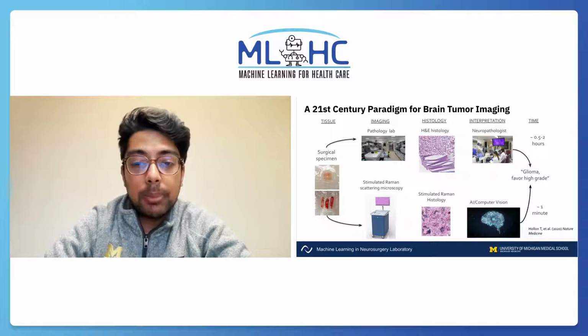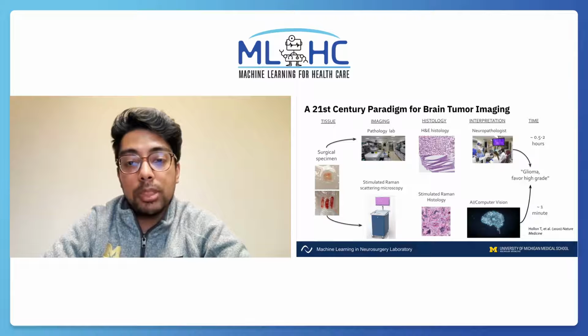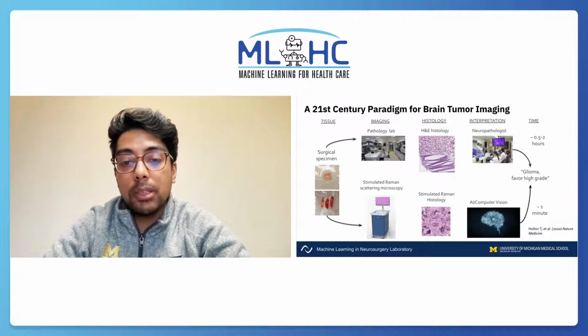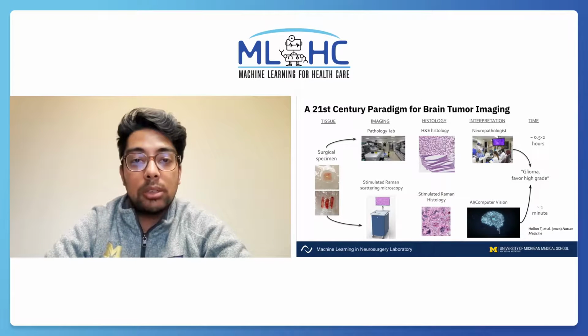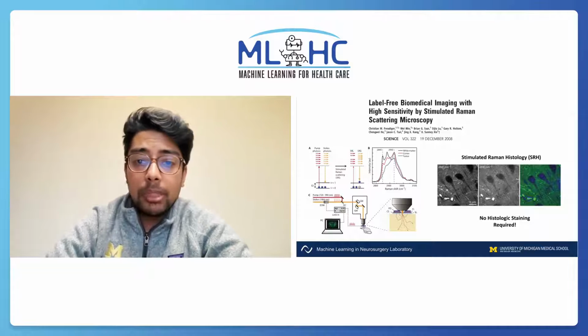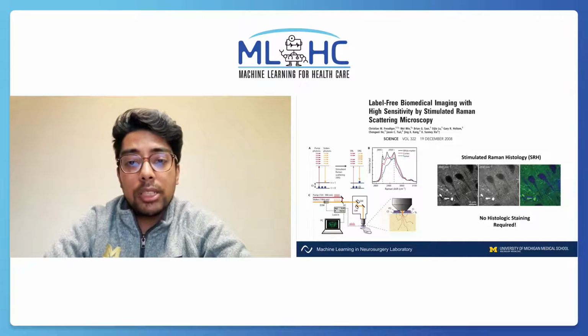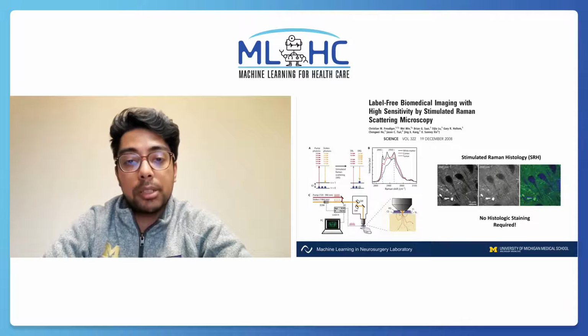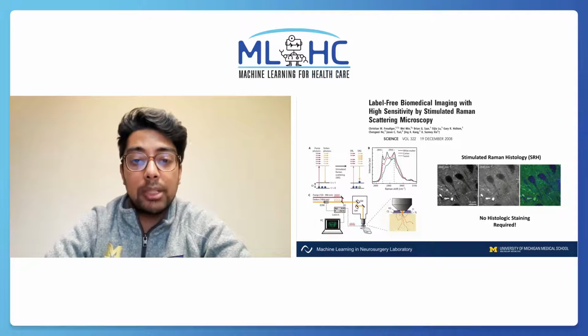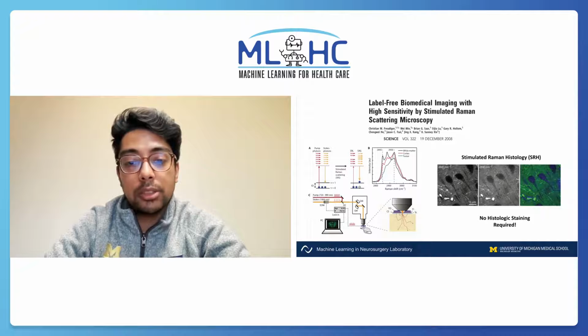Our prior lab work has proposed a streamlined workflow using optical imaging, specifically stimulated Raman microscopy, and AI-based computer vision to make the diagnosis in under a minute. Clinical SRH microscopes are already being used by neurosurgeons at multiple clinical sites. Stimulated Raman spectroscopy works by shining a laser on the sample and then measuring intensities at specific wavelengths that correspond to various biomolecular compositions. The resulting stimulated Raman histology, or SRH image, provides robust contrast of cellular structures without the